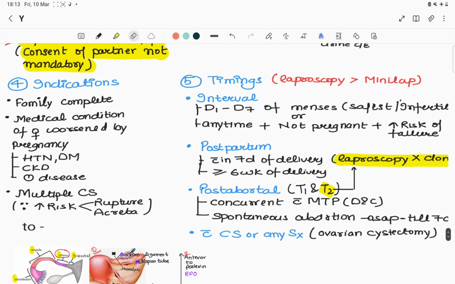Then fourth are the indications of sterilization. Number one, if they feel their family is complete, whether they have one, two or three children, depending upon them.